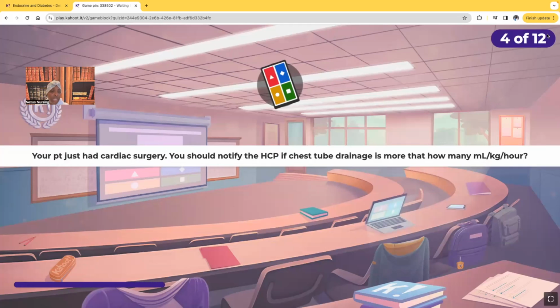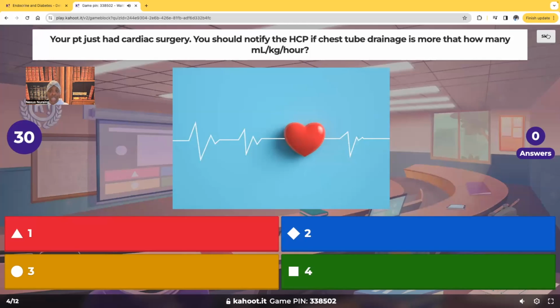All right, your patient just had cardiac surgery. You should notify the healthcare provider if the chest tube drainage is more than how many milligrams per kilogram per hour. Your patient just had heart surgery. They've got a chest tube. You have to notify the healthcare provider if you notice the drainage in that chest tube is more than how many milliliters per kilograms per hour. Remember, we're talking about peds, so everything is based on weight.